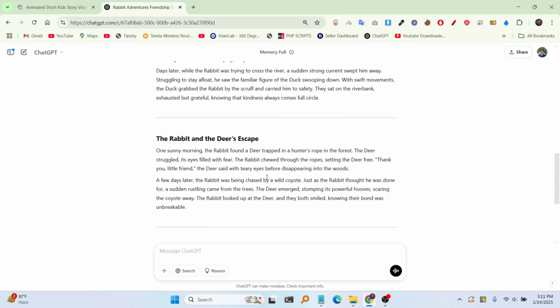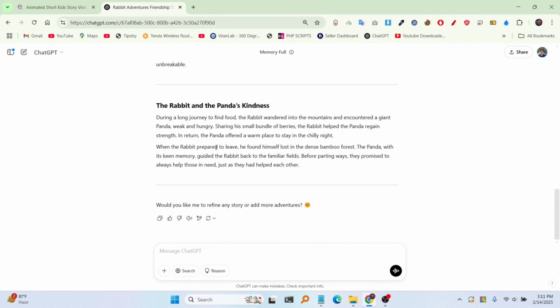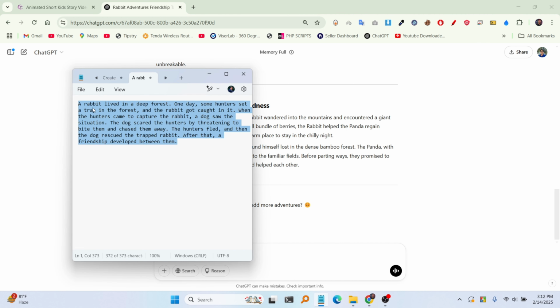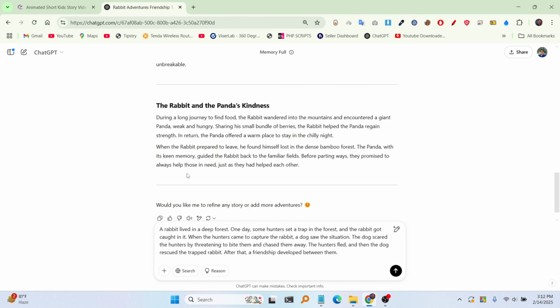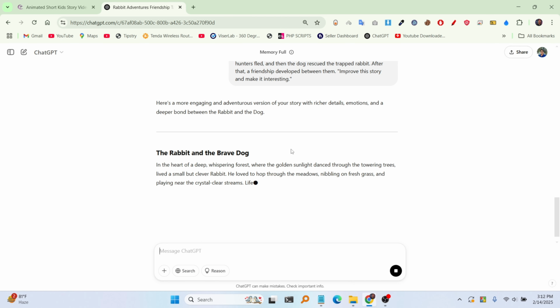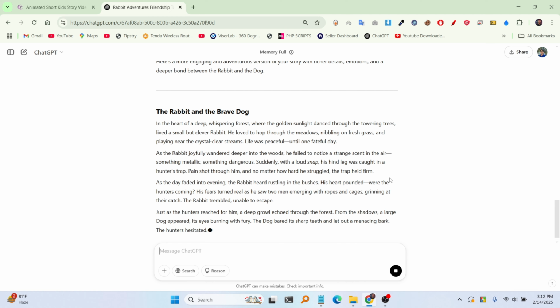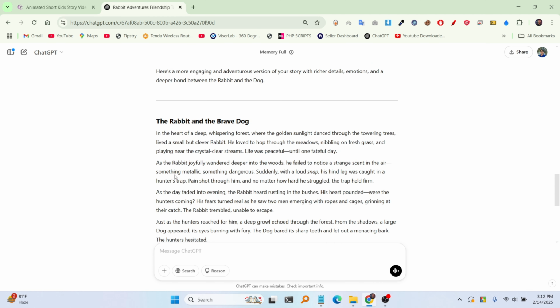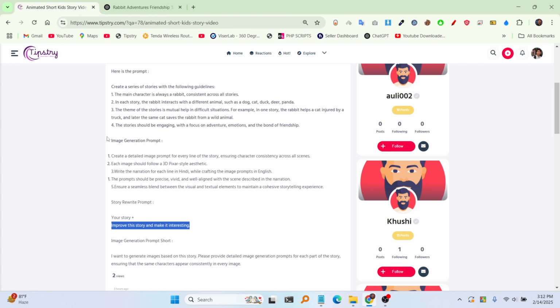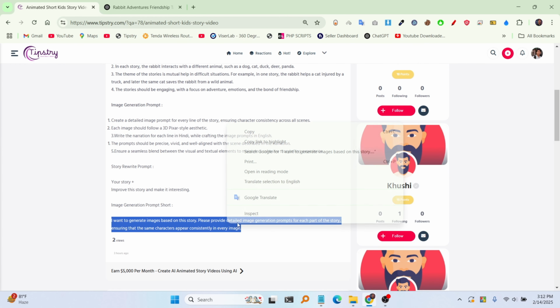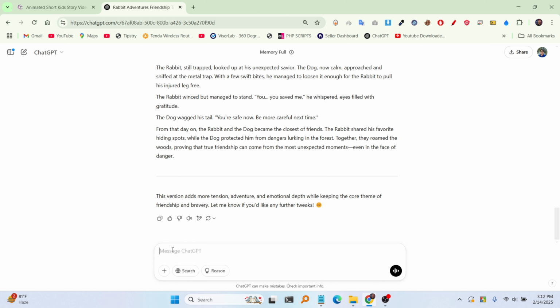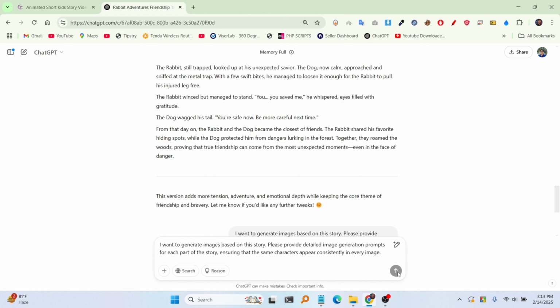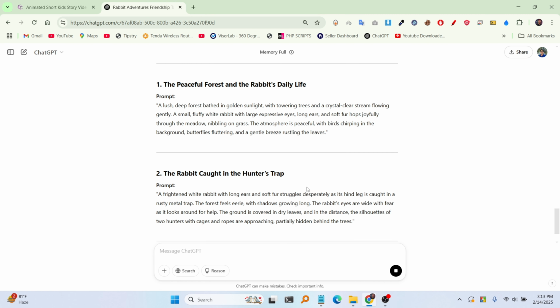You can also use your own written story if you want. I have written a story in Notepad. Now I'm copying it and giving it to ChatGPT, along with the instruction, improve this story and make it interesting. ChatGPT will then rewrite my story in a more beautiful and engaging way, which is truly amazing. Now, to create a video based on this story, we will need some images. To generate these images, we will give ChatGPT another prompt. Then, ChatGPT will provide us with the necessary prompts to create the images.